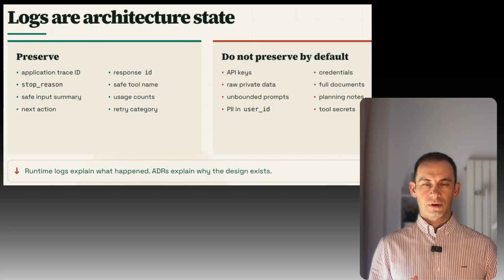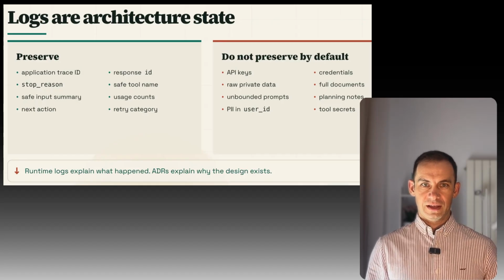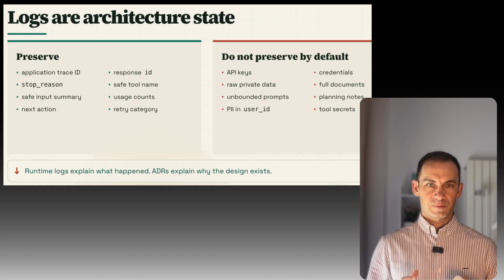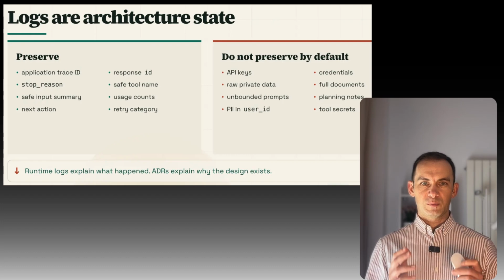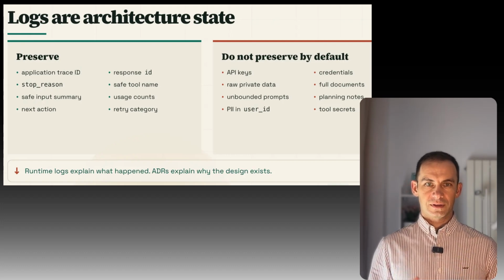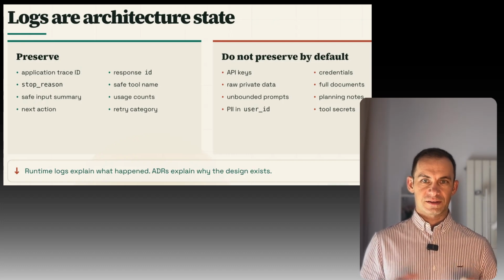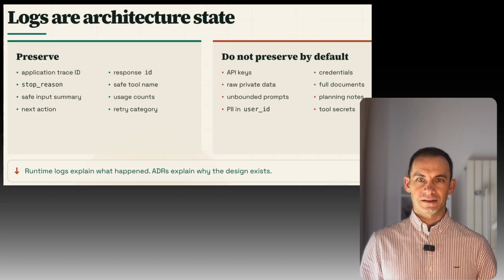Now let us talk about logs. Logs are architectural state. At this layer, you should preserve the facts that explain the run. Response identifier, stop reason, tool name, input summary, usage count, next action, and later any retry attempt and structured error category. These are the facts you need for debugging, support, and scenario review.